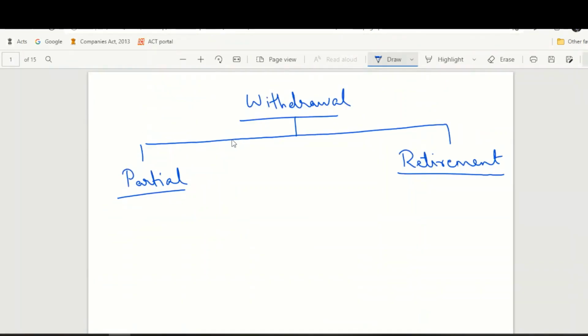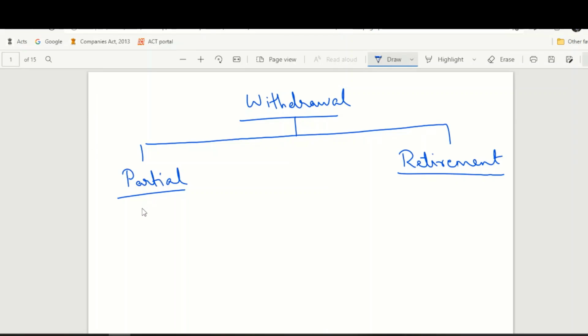So let us discuss the restrictions for withdrawal. Under the NPS, there are two types of withdrawal. One is partial withdrawal and the other is retirement withdrawal. Retirement withdrawal is the withdrawal that you make at the age of 60. Partial withdrawal is any withdrawal before you attain the age of 60. But can you withdraw the amount before attaining the age of 60? The answer is yes, but that comes with certain conditions. So what are those conditions? Let us have a look at that.